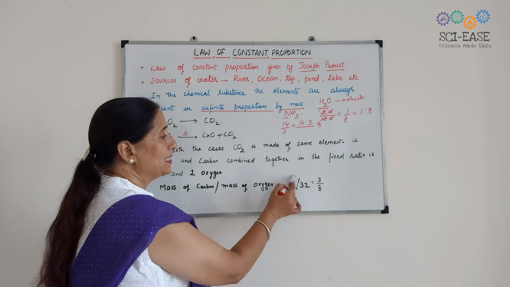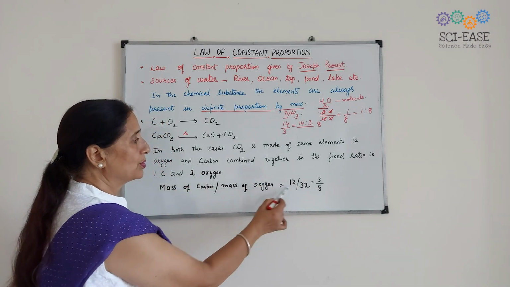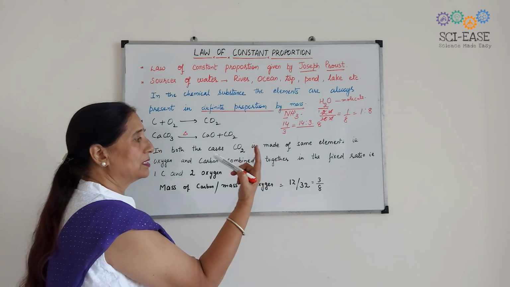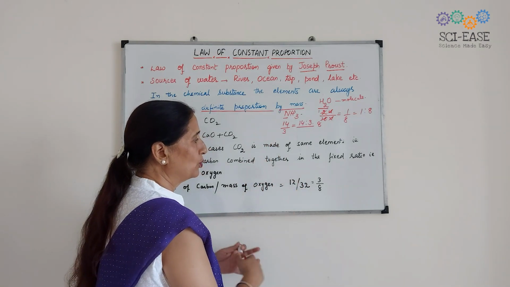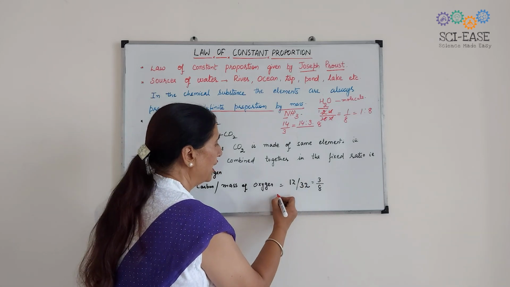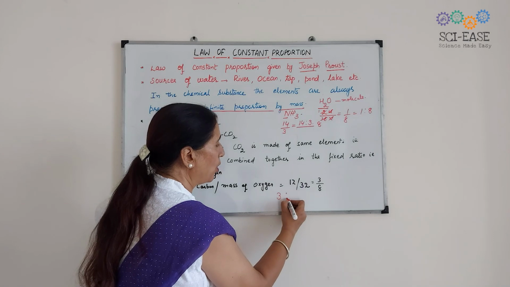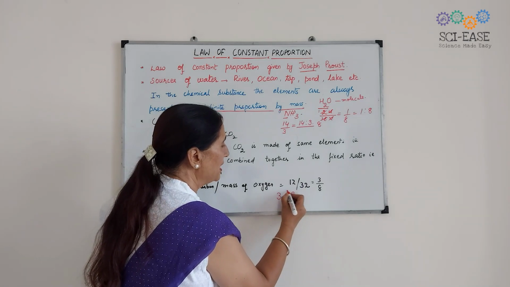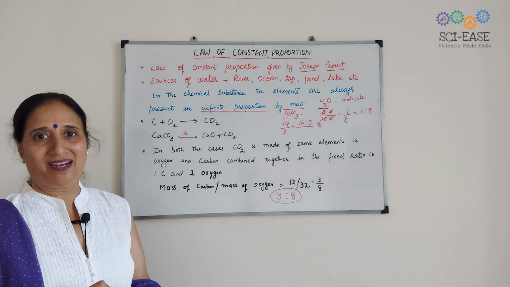Mass of carbon is 12. Oxygen, how many oxygen? 2. So, 1 oxygen has mass 16, 2 oxygen 32. So, the ratio will come out to be 3 by 8. So, in case of carbon dioxide, carbon and oxygen are always in the ratio of 3:8 by mass.